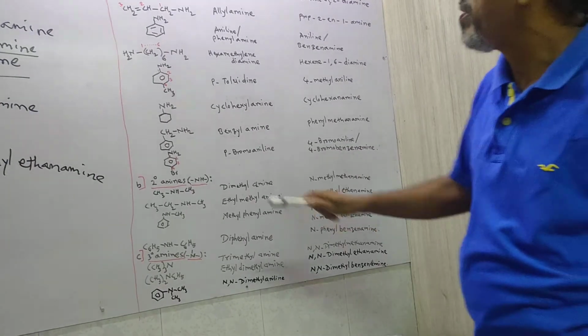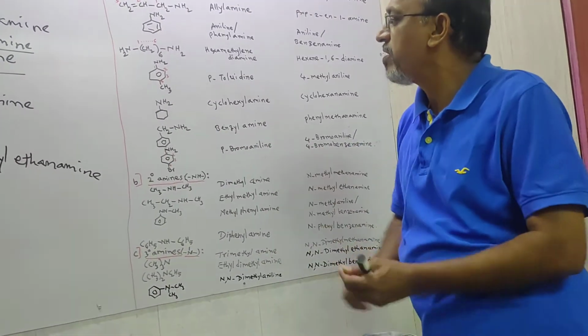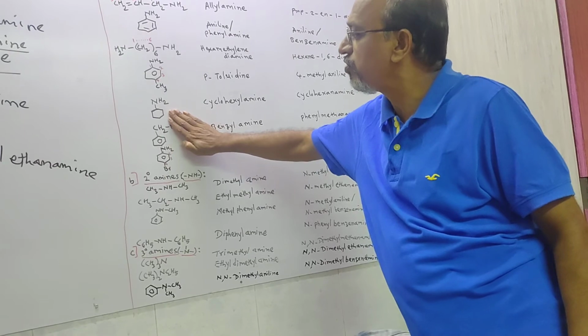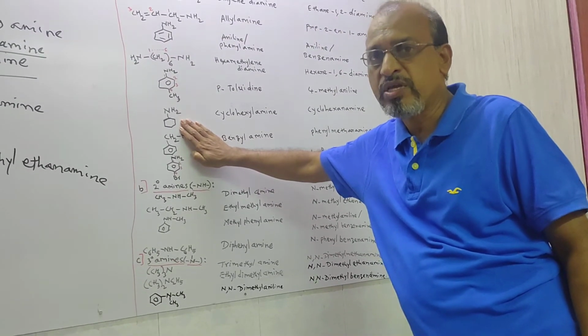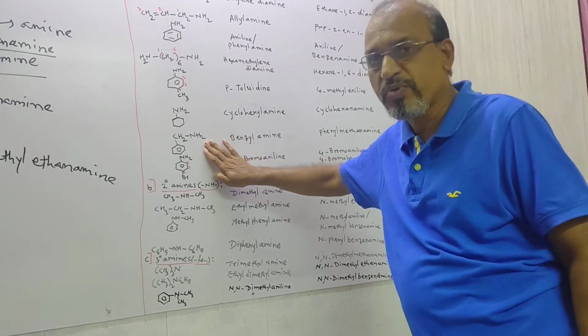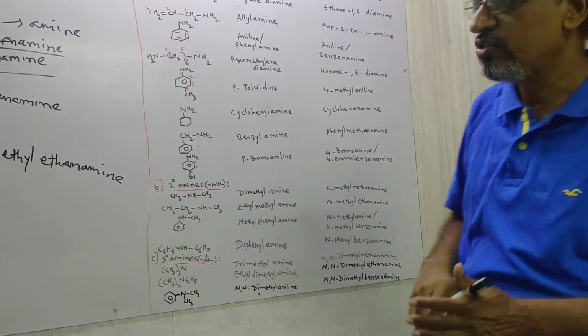Later on, benzene CH2 NH2. Remember, on benzene only the CH2 group is there. That time we can say it is benzyl. This group is benzyl, and the amine group is there. So benzyl amine is the common name.